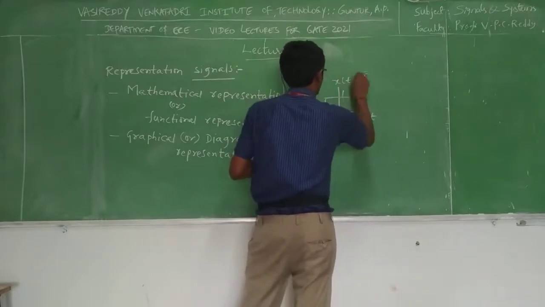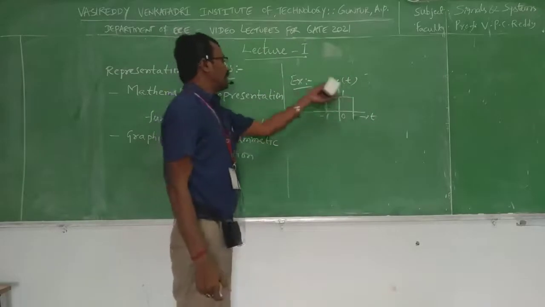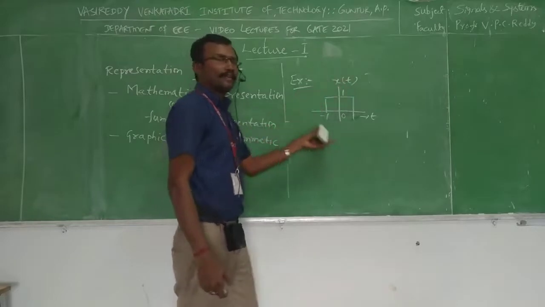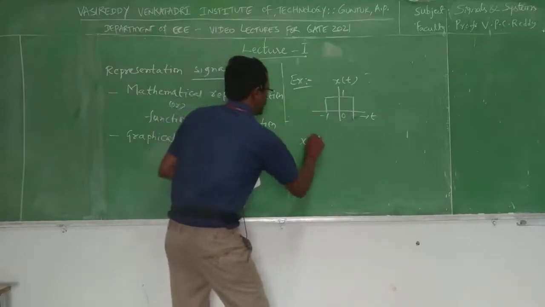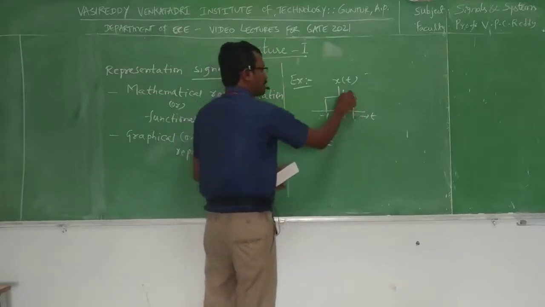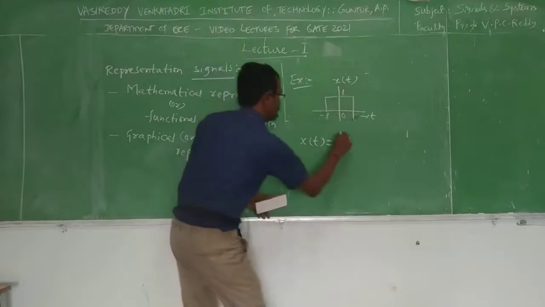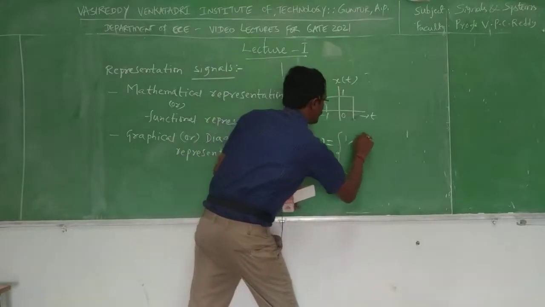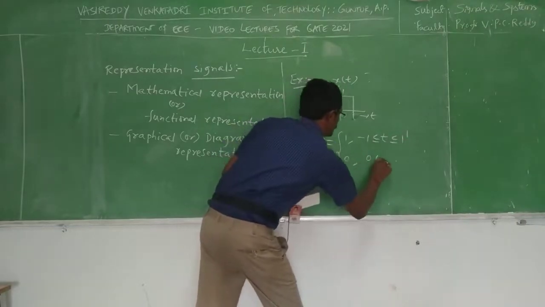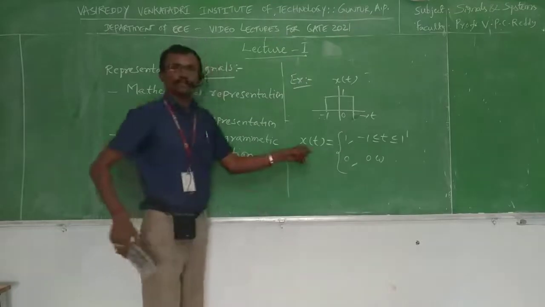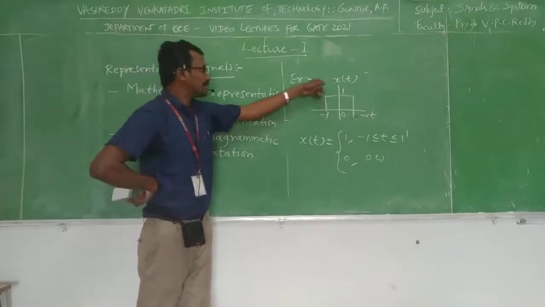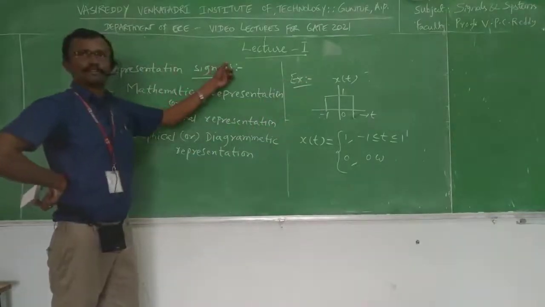So this is time axis t, this is x of t. This is the graphical representation of signal x of t. Now for this graphical representation, we will see the mathematical representation. So x of t is equal to, this is different from minus 1 to plus 1. From minus 1 to plus 1, what is the magnitude here? Here the magnitude is 1. So this is 1 for minus 1 less than or equal to t less than or equal to 1, 0 otherwise. So this representation is known as mathematical representation. This representation is graphical representation. So this is an example for representation of signals.